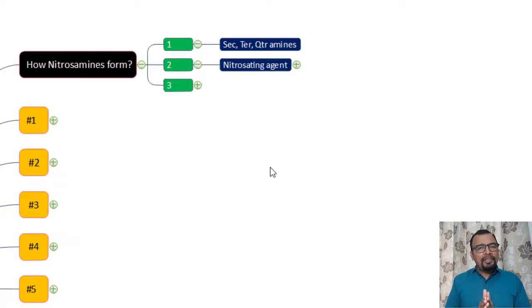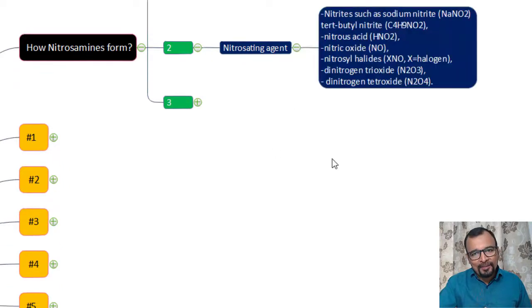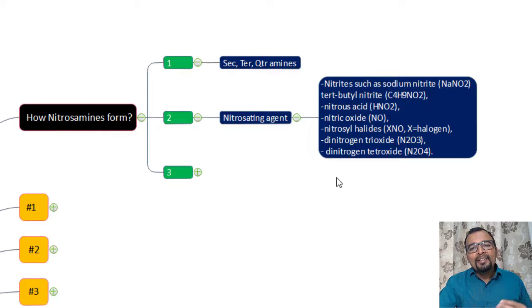The second important ingredient to form nitrosamine is the availability of a nitrosating agent. What is meant by nitrosating agent? It is a chemical compound which can introduce N=O, and examples of such compounds are sodium nitrite, tertiary butyl nitrite, nitrous acid, nitric oxide, and many more.